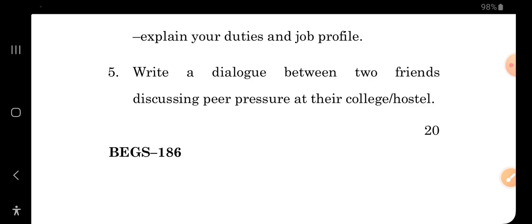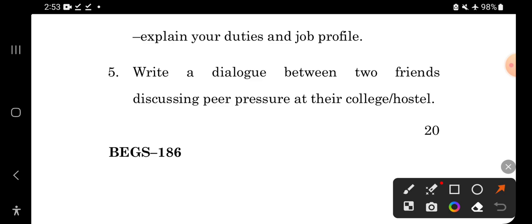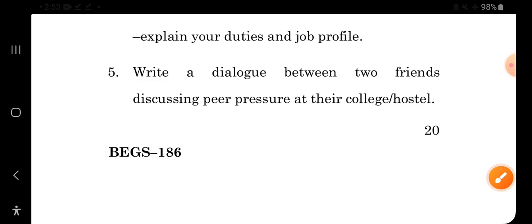You are having sleepless nights, plus there is so much that you have to cope up with, that you are not able to give time to your family. ठीक है, so you can talk about this in this particular dialogue when you are choosing this particular college peer pressure at their college. Okay, next we will see into another paper of how the dialogue writing has come